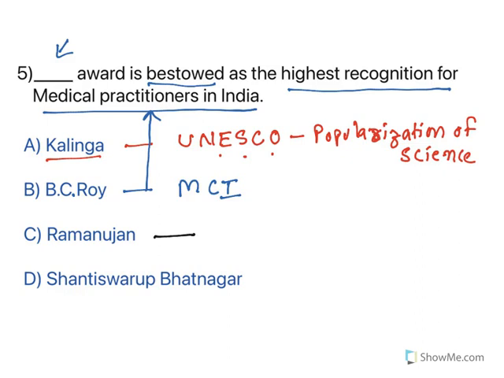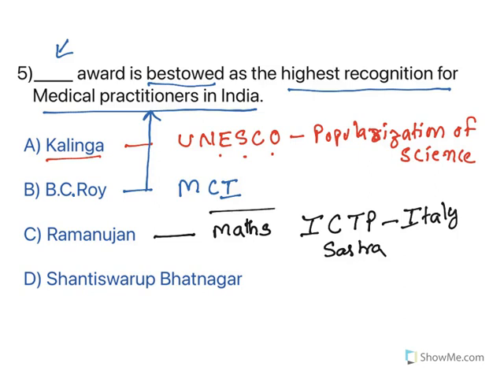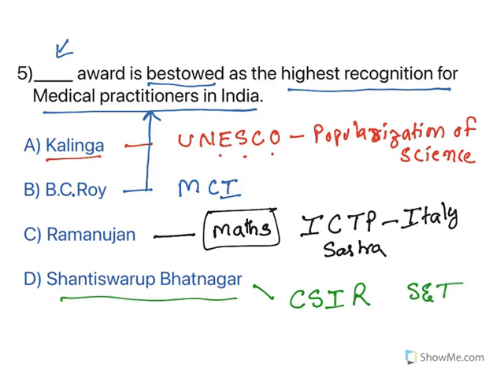Now, Ramanujan Award is given in the field of mathematics, and it is usually given by International Center for Theoretical Physics, and this center is there in Italy. See, on the same name, Shastra University is also giving a Ramanujan Award in the field of mathematics. Now, Shanti Swarup Bhatnagar Award is given by CSIR, Council of Scientific and Industrial Research, and people who do well in science and technology research will get this Shanti Swarup Bhatnagar Award. So, all of them are awards. Out of them, the medical practitioners will get B.C. Roy Award. Moving to the next one.